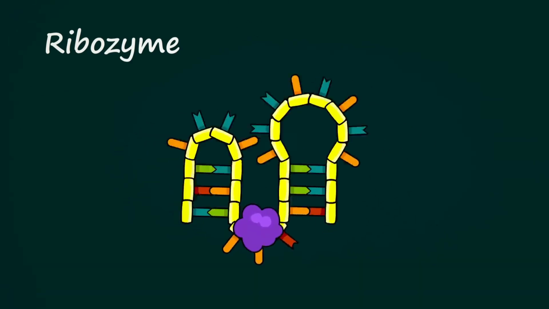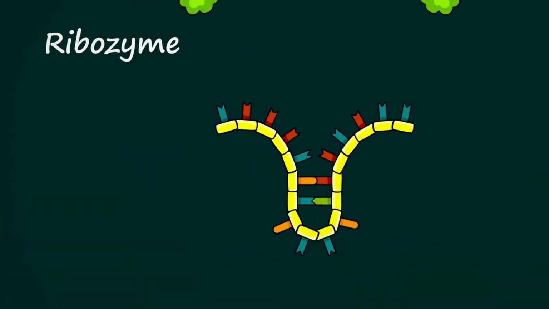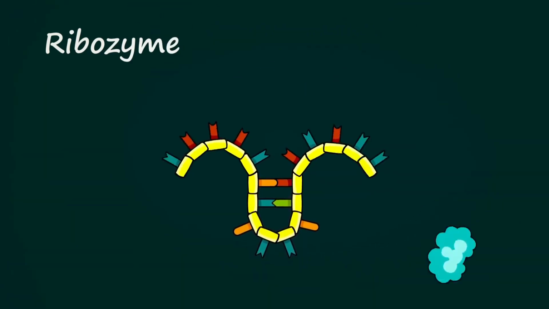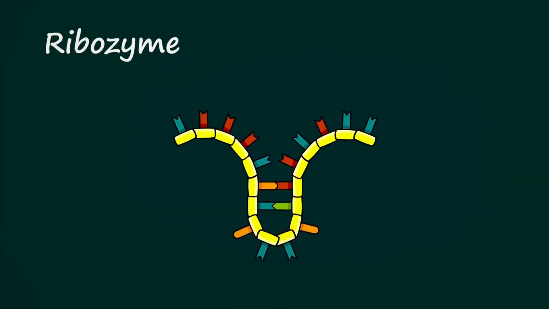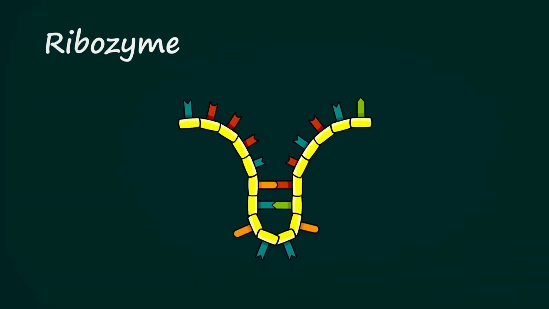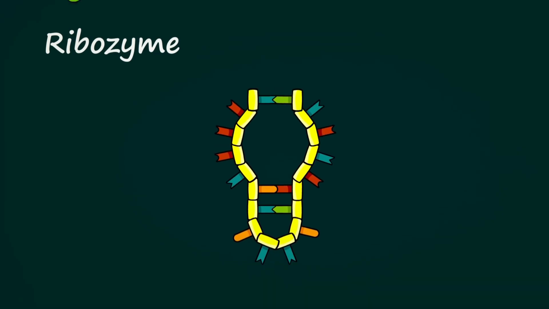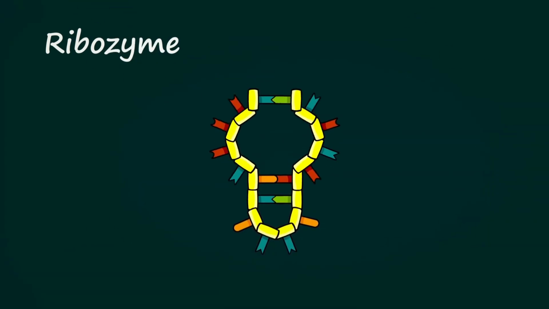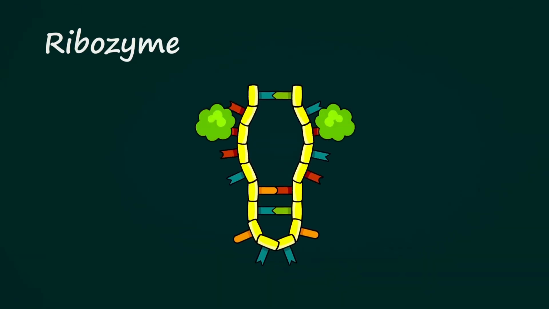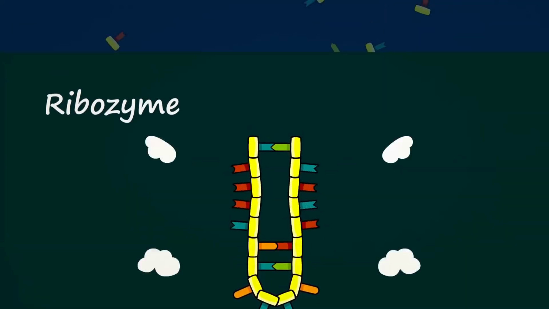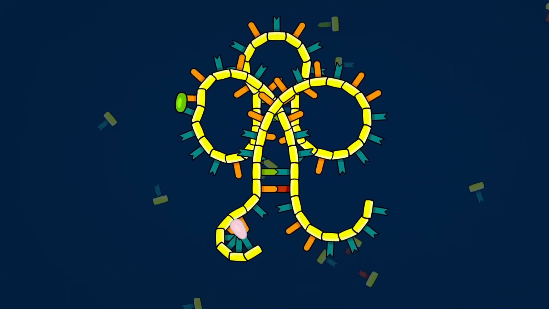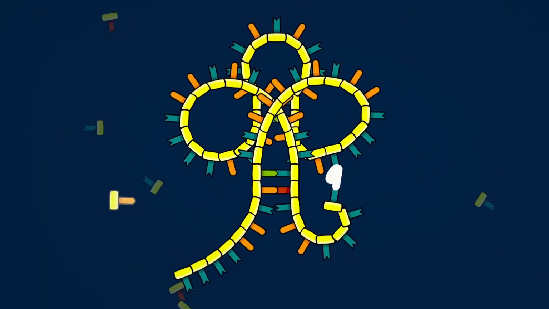Some ribozymes break certain molecules apart, others join certain molecules together. A ribozyme's specific function is determined by its specific shape, and its shape is determined by its sequence. If a mutation changes a ribozyme's sequence, the shape can be modified, and so can its function. When ribozymes were first discovered, scientists wondered how difficult it would be for random chains of RNA to evolve legitimate survival functions. Imagine, for example, a ribozyme that could build nucleotides out of molecules it finds in its environment.